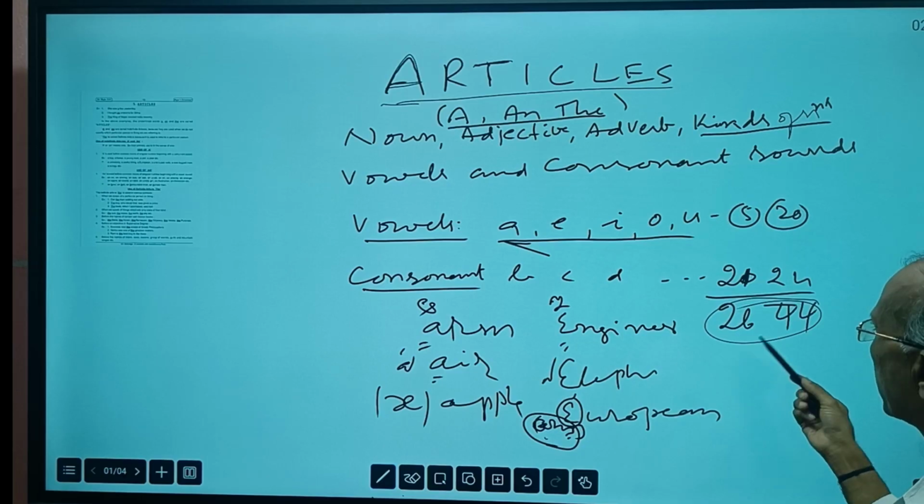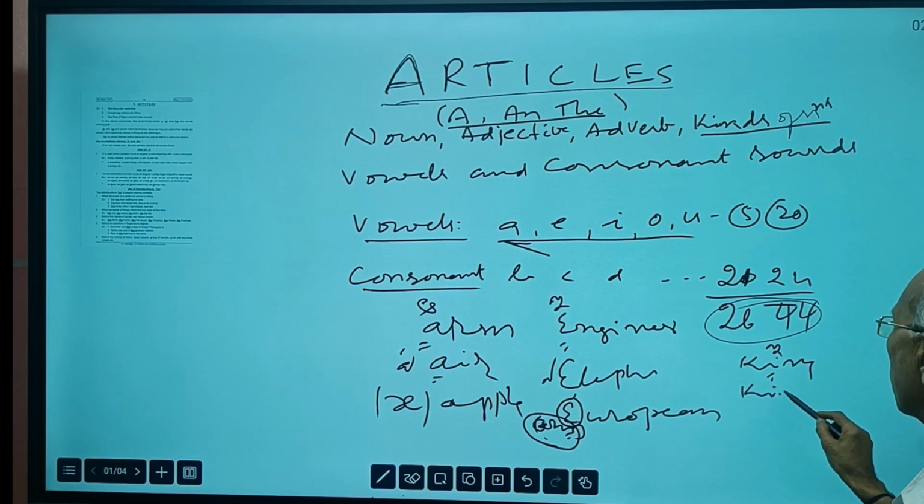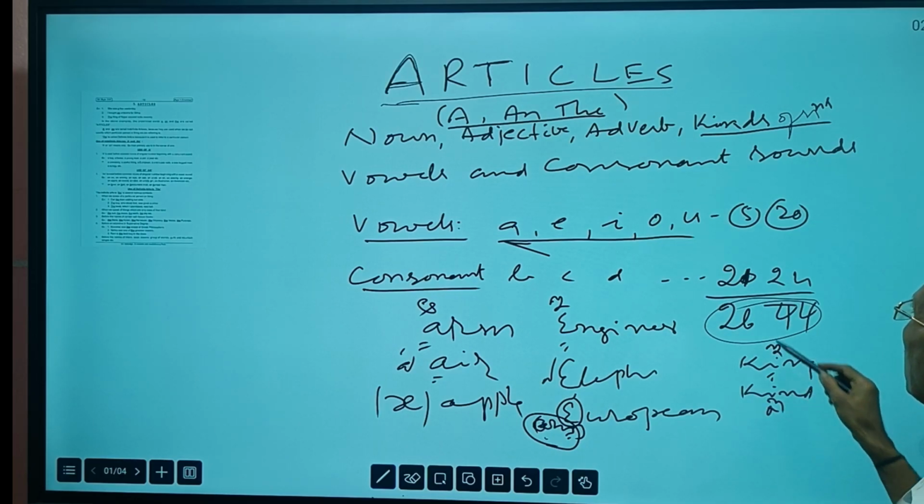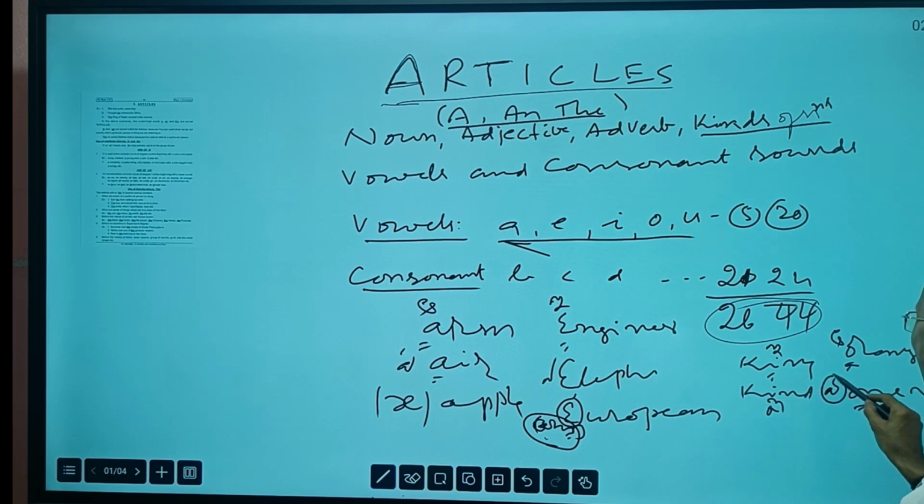Similarly, I also has different sounds. In king, it has an I sound, and in kind, it has a different sound. And then O: in orange, it gives one sound. In one rupee, it gives a W sound. W is not a vowel sound; it's a consonant sound. Similarly, in umbrella, the vowel U gives one sound, and in put, it gives another sound.